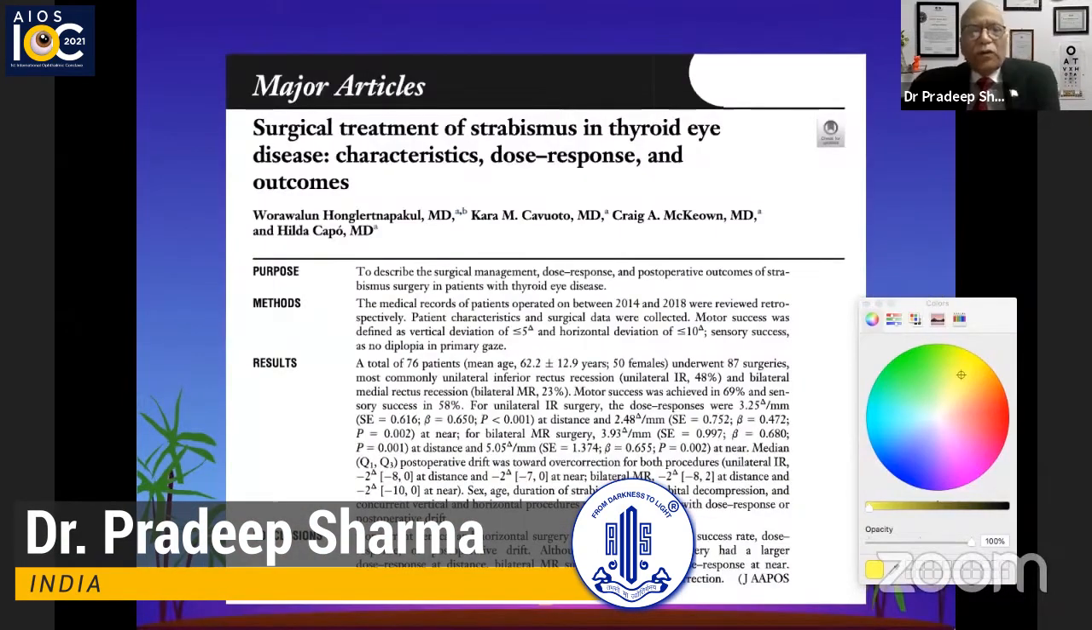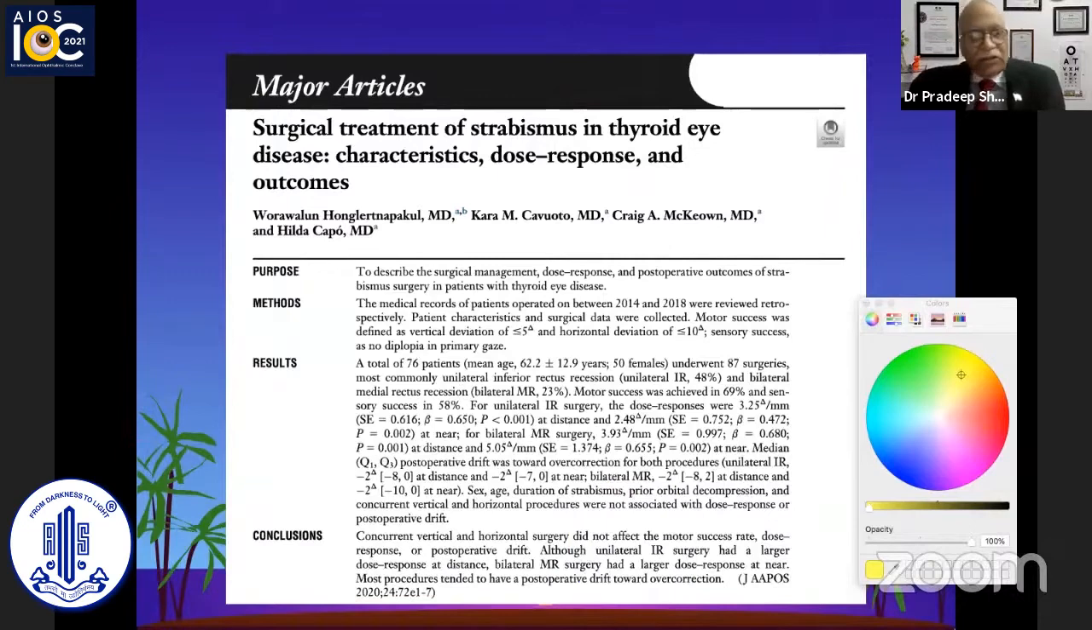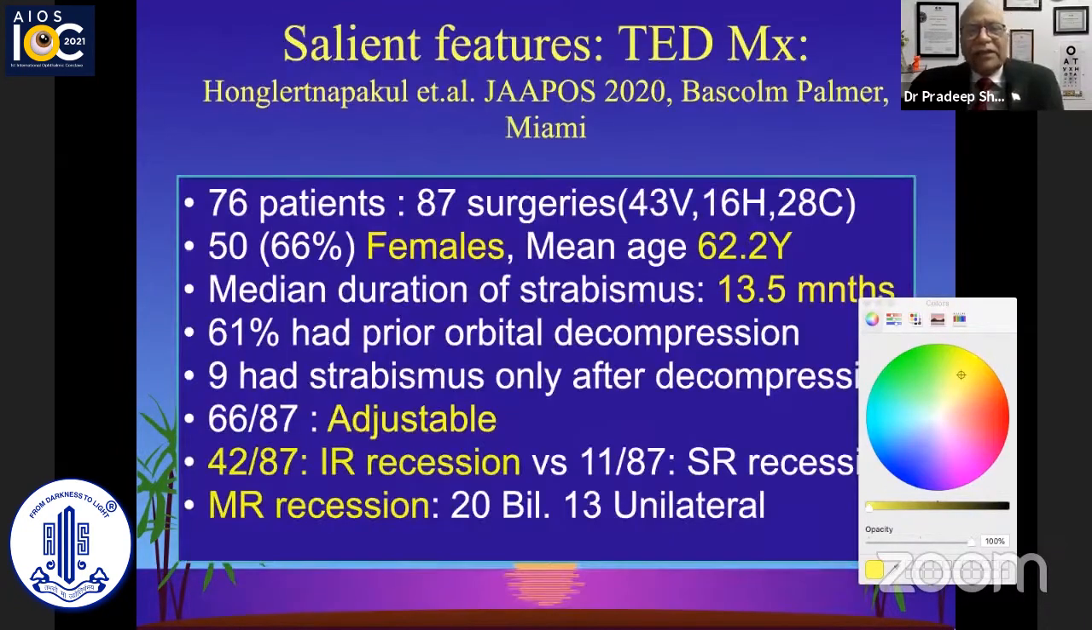How do we deal with it, and what's the ideal approach was the topic given to me. There is nothing which we can say as ideal, but I would say what is optimal that we can do in these cases of thyroid eye diseases. There is a very nice article which has come in JPOS this year, and that is probably also the largest and the latest on the surgical treatment of strabismus in thyroid eye diseases. Let's have the salient features of this.